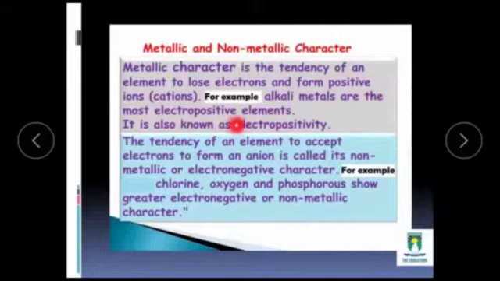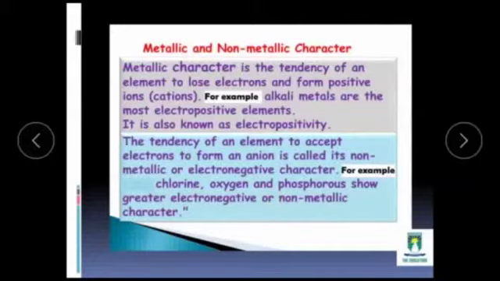It is also called electropositivity. The tendency of an element to accept electrons to form an anion is called its non-metallic or electronegative character. For example, chlorine, oxygen and phosphorus show greater electronegative or non-metallic character.